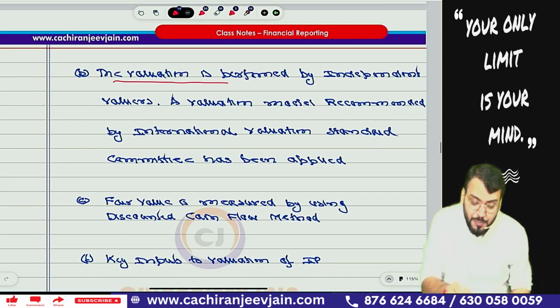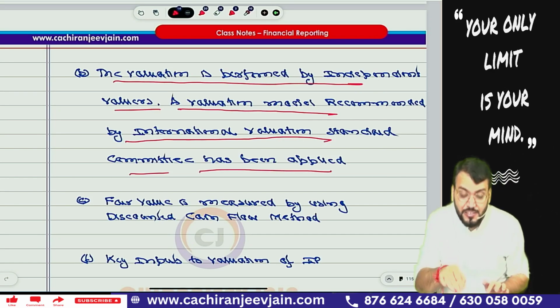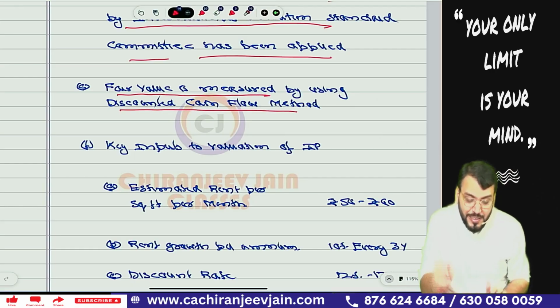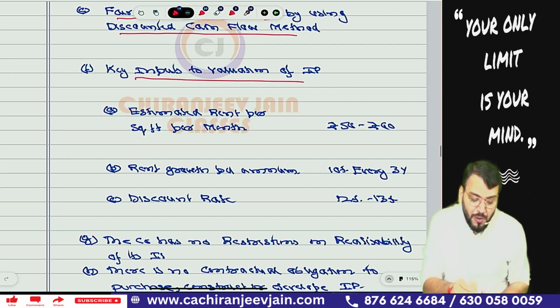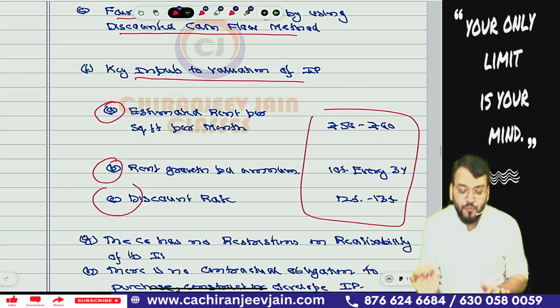Then the valuation is performed by an independent valuer. A valuation model recommended by the International Valuation Standards Committee has been applied. This is also given in the question. Fair value is measured by using the discounted cash flow method. Key inputs for valuation of investment property: these are some assumptions taken. All the assumptions I have mentioned here are as per the information given in the question.